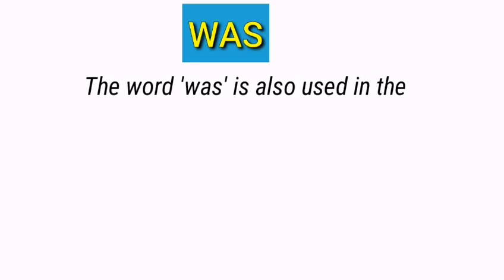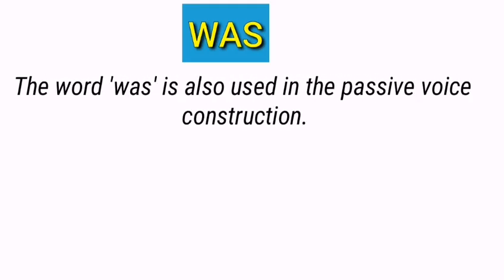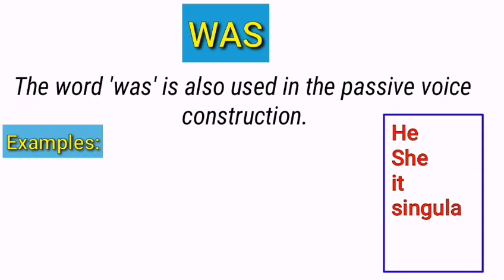The word was is also used in the passive voice construction. Simply, it means that this word is also used in passive voice for converting a simple tense active sentence into passive voice. In other words, it can be used as a helping verb. But you should also remember that it is used with these subjects: he, she, it, singular noun and I. Just look at these examples.